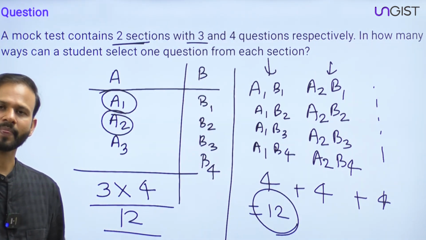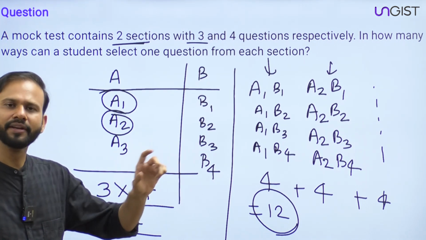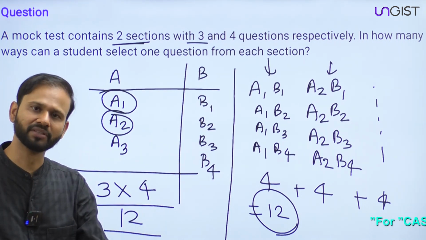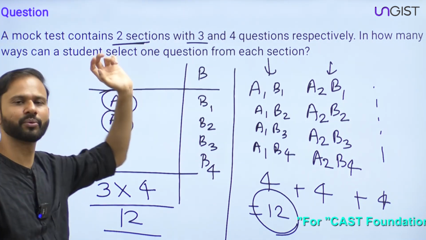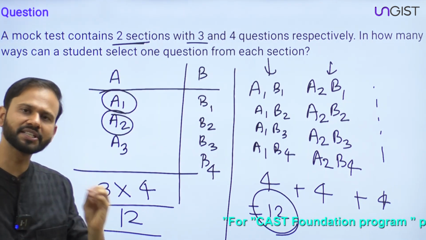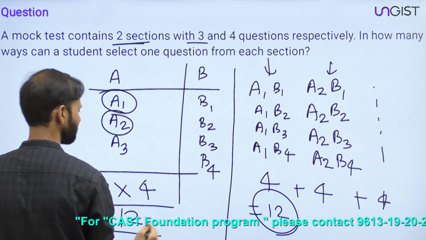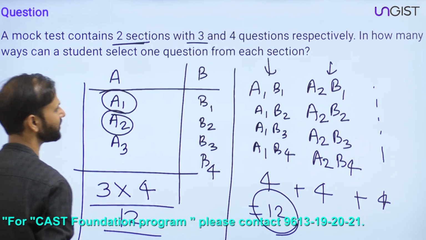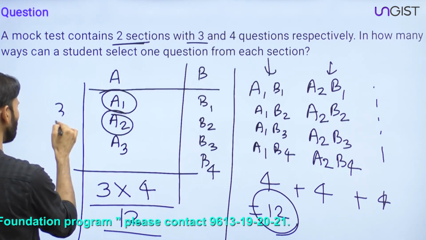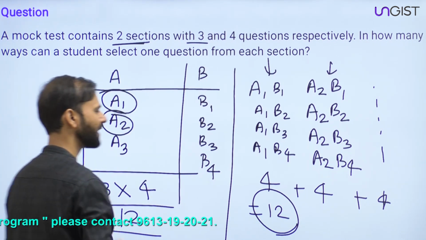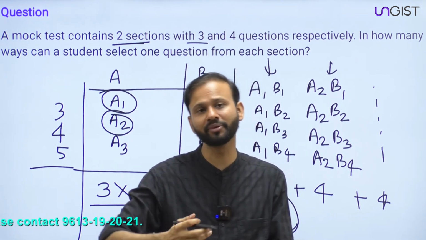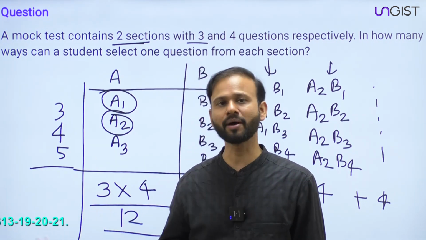Okay guys, now let's start with the next question. Acha, 1 minute, wait. If in this question there were 3 sections in the question paper, suppose 3 sections with 3, 4 and 5 questions, and a student has to choose 1 question from each section, then what would have happened?